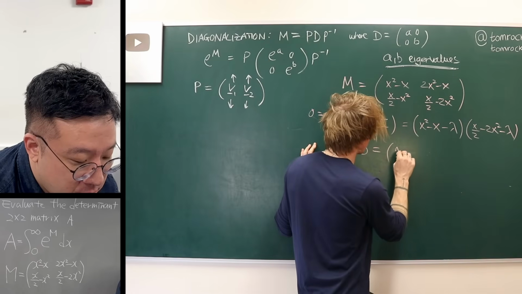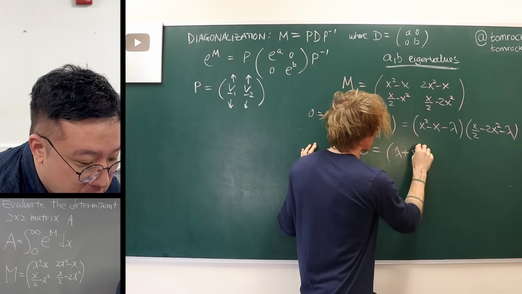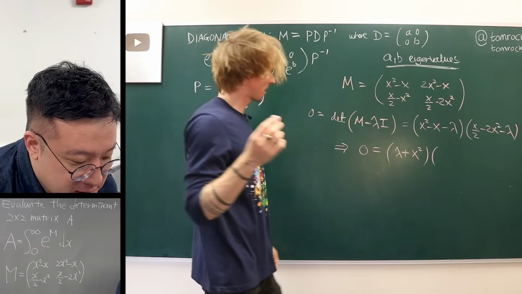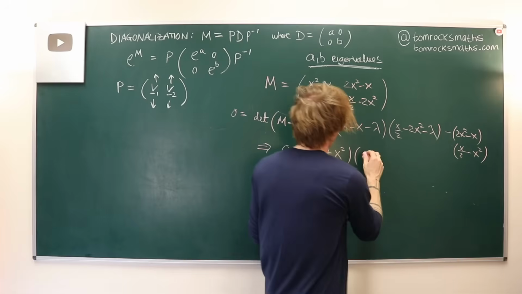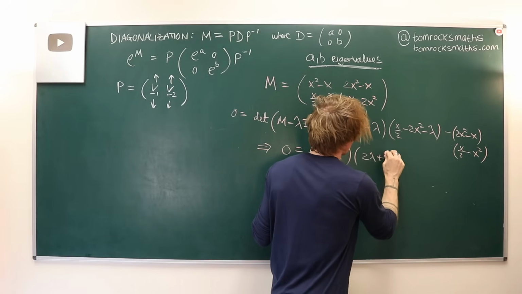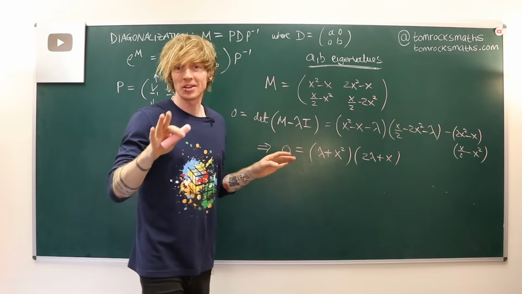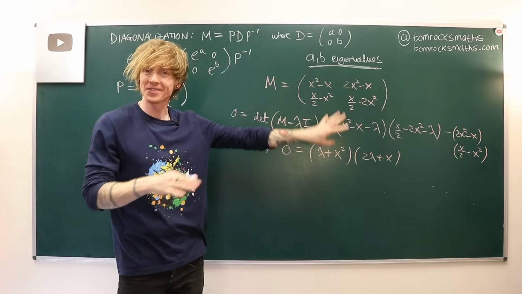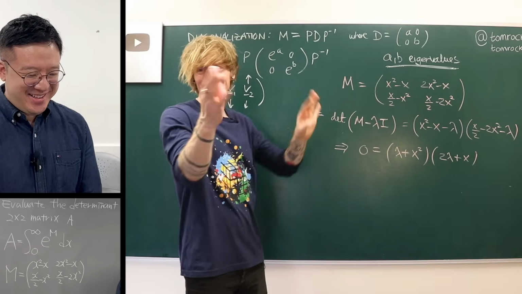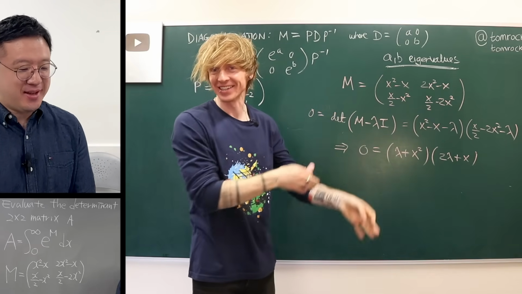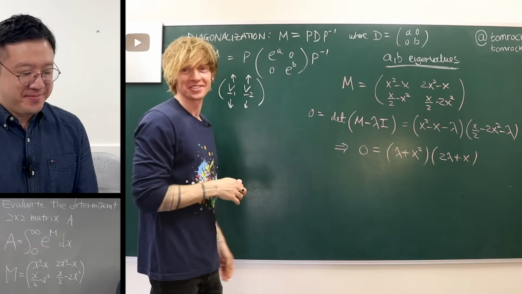Okay, so our factor would be lambda plus x squared. And then the second factor should be 2 lambda plus x, so it is negative x over 2. Thank you very much. So again, for those of you watching, you should figure this out yourselves. I'm just using my cheat sheet of PK because I think we can all agree I know how to do this. I'm just saving a bit of time for us all.